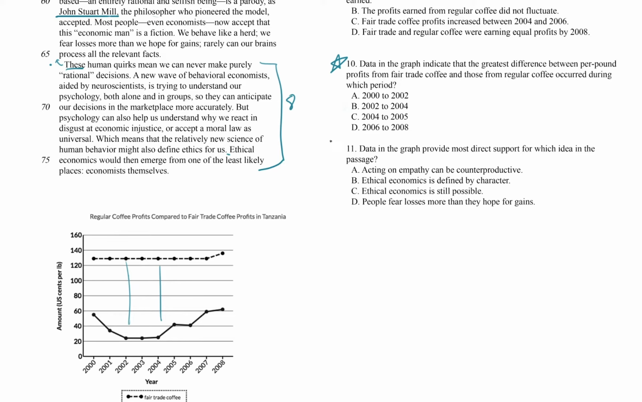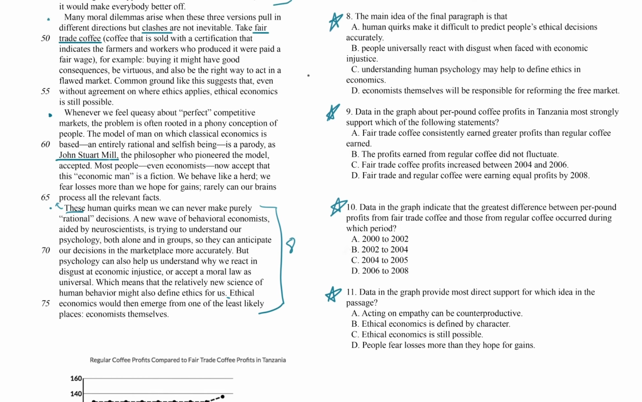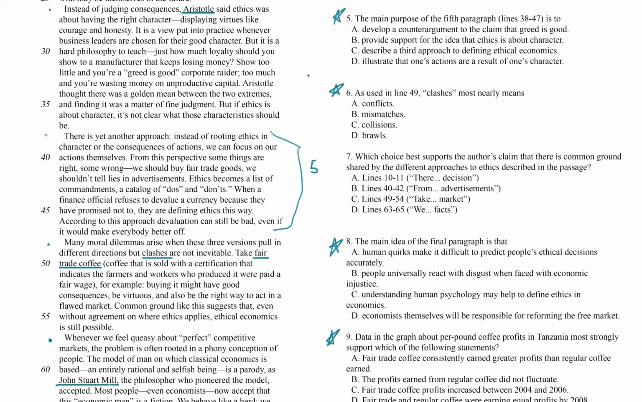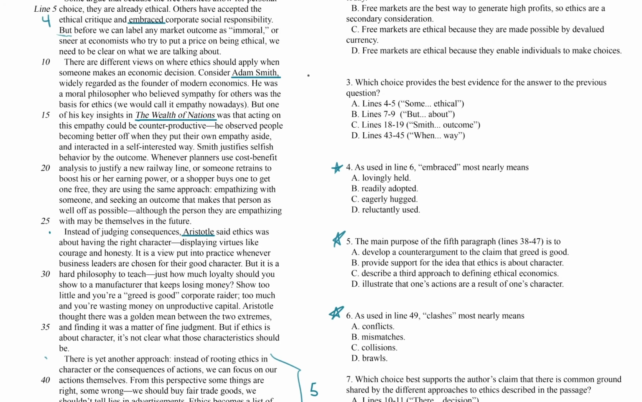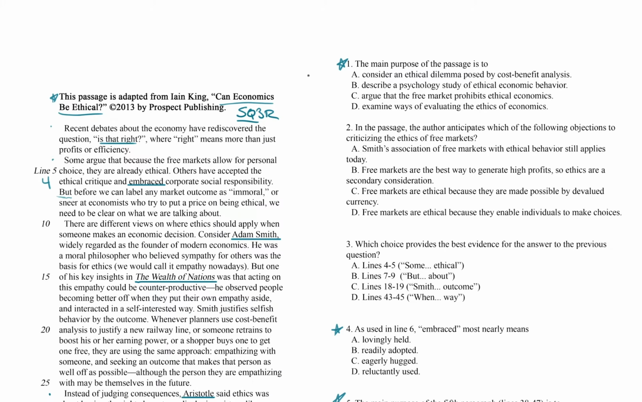And finally, question 11, data in the graph provide the most direct support for which idea in the passage? And again, I think we could probably answer this question without doing a deep dive into the passage, so I'm going to star that one as well. If you're feeling pressed for time as you go through the passage, I would do these starred questions first, and then use the remainder of the time to go through the questions that require you to dig deeper into the text. So that's the S phase.